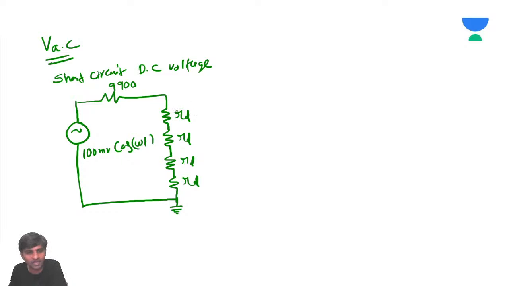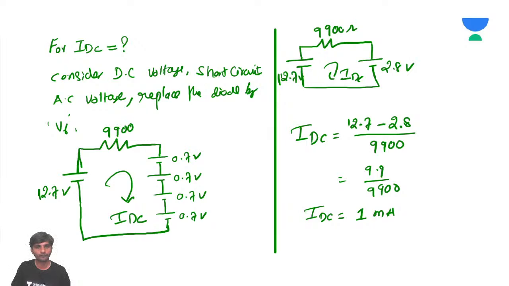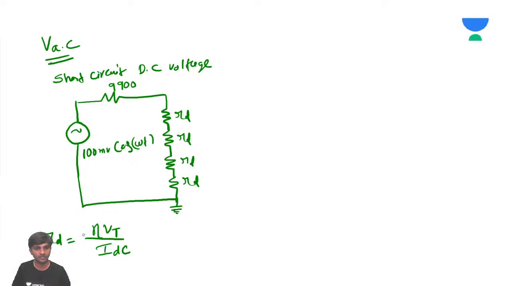So how to calculate this RD, sir? What is the RD formula? Can somebody tell me the RD formula? Did you remember this? RD is equal to eta Vt by IDC. So how much IDC did we get? We got 1 milliamp.